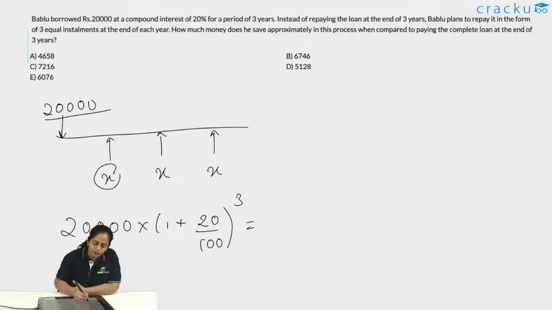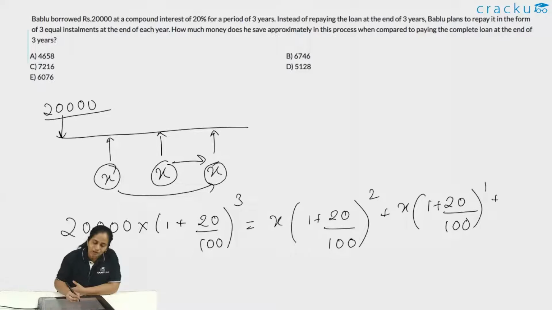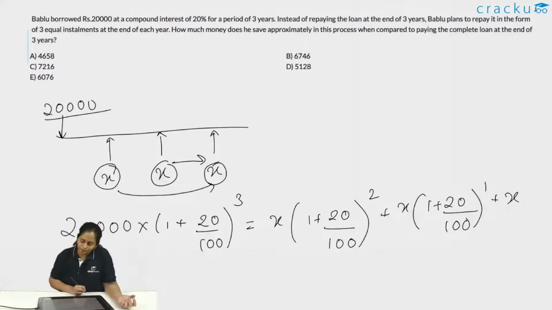What would be the future value of the first installment at the end of 3 years? Because this is 1 year in the future, it is going to accrue for only 2 years. So this value will be X into (1 plus 20 by 100), the whole square. The second installment is going to accrue for 1 year, so this will be X into (1 plus 20 by 100) raised to 1. And the last installment you are actually paying at the end of 3 years, so it is worth X only. So this is the installments equation that we have. If we solve it, we will get the value of X.